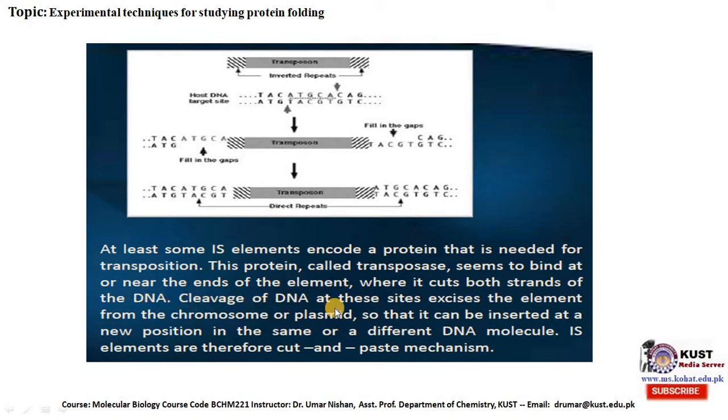Cleavage of DNA at these sites excises the element from the chromosome or plasmid so that it can be inserted at a new position in the same or a different DNA molecule. IS elements therefore move by a cut and paste mechanism.